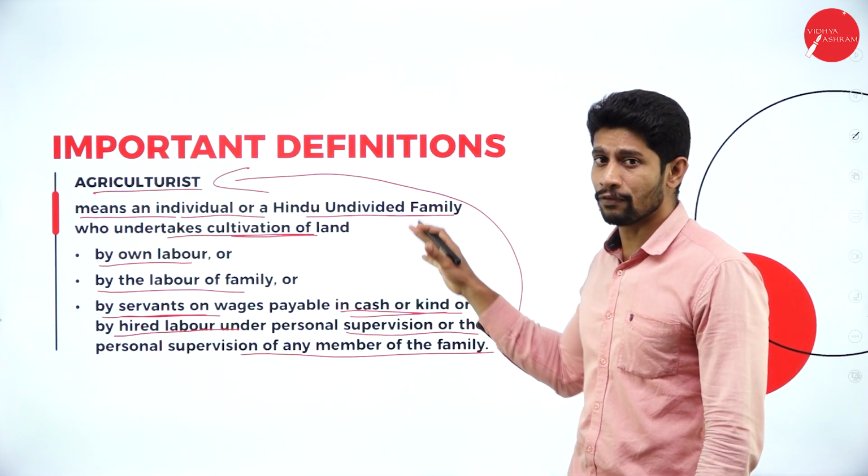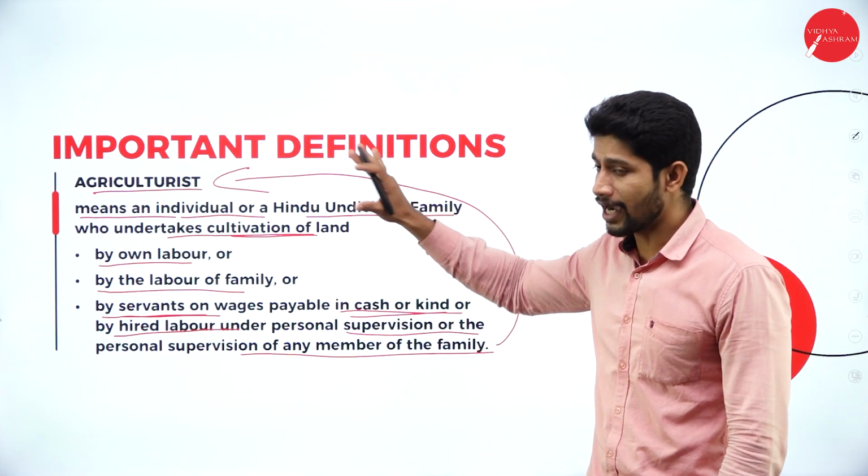Okay, so this is the meaning of agriculturist under CGST Act 2017.